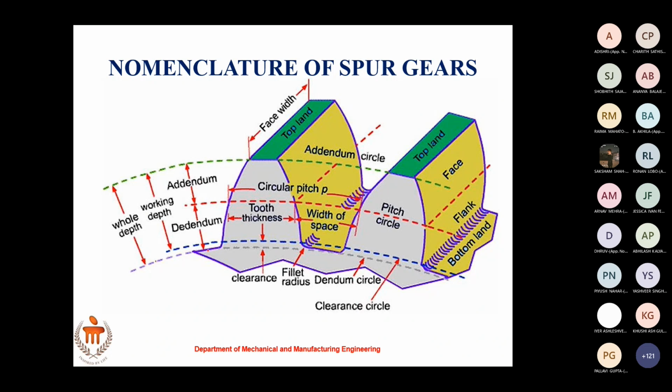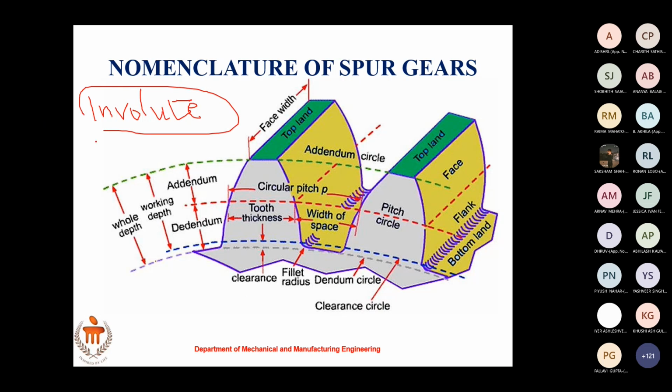If you see the one profile of the spur gear tooth here, this profile we call an involute profile. It is a curve in mathematics, and we call that curve an involute. It's a separate design area wherein, using mathematics, you design the profiles. This particular profile of spur gear we call involute.